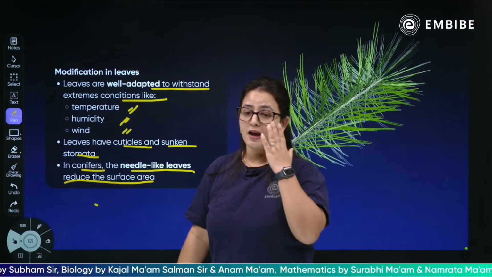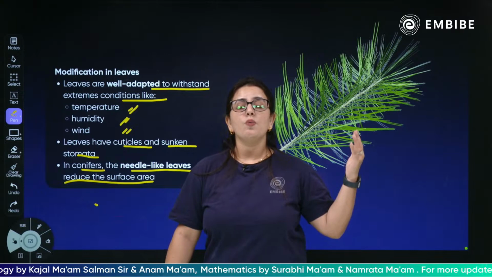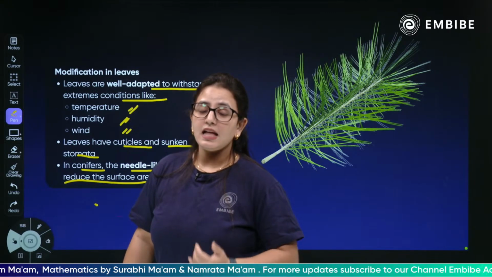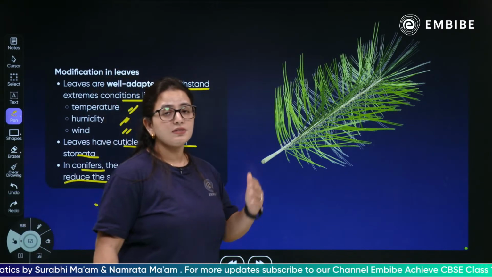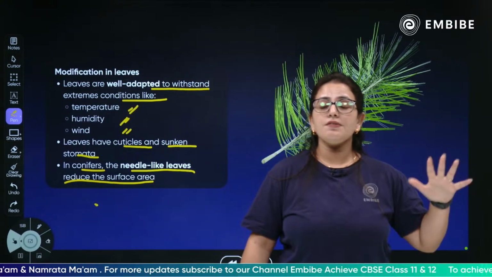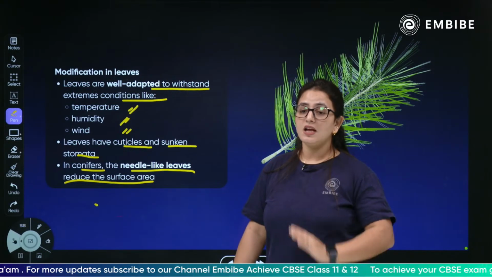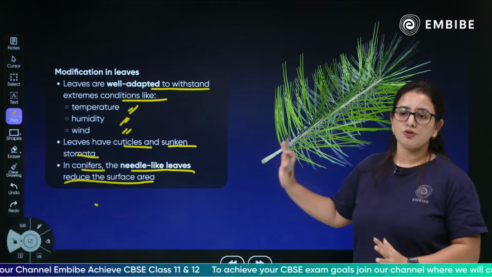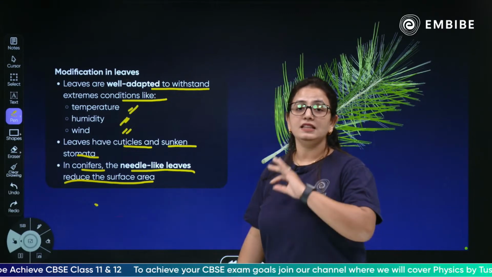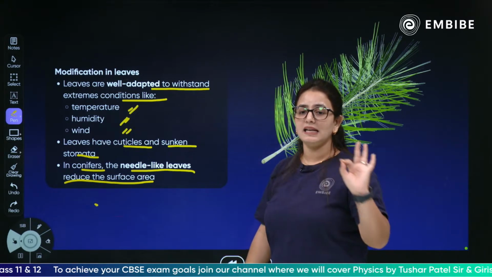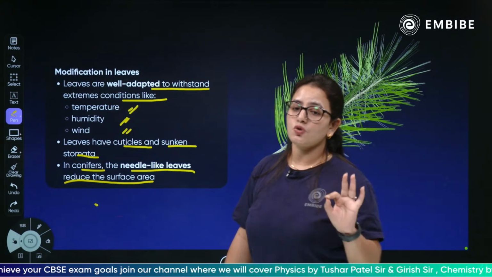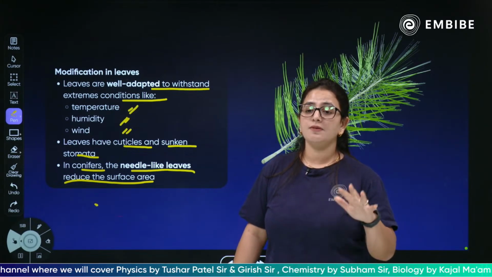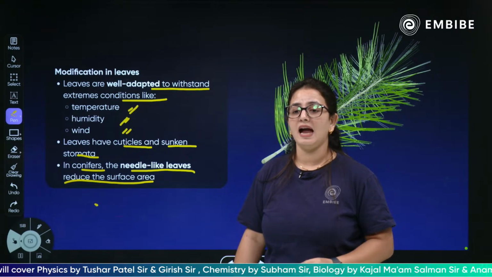As you know, in the xerophytes there is a thick layer of cuticle which minimizes the transpiration rate, and when the transpiration rate is low, the evaporation rate is low, the plant remains green even in extreme dry or humid weather conditions, because it is retaining the water. So the leaves of the gymnosperms, especially in the conifers, are very needle-like, they have this cuticle layer and they also have sunken stomata. These are the few modifications present in the leaves of the gymnosperm which can withstand high temperature, humidity and wind.